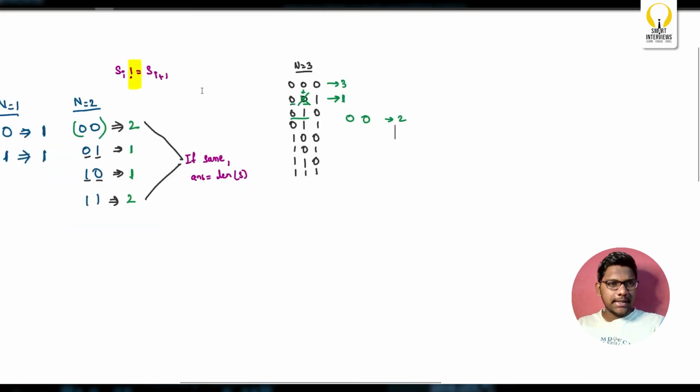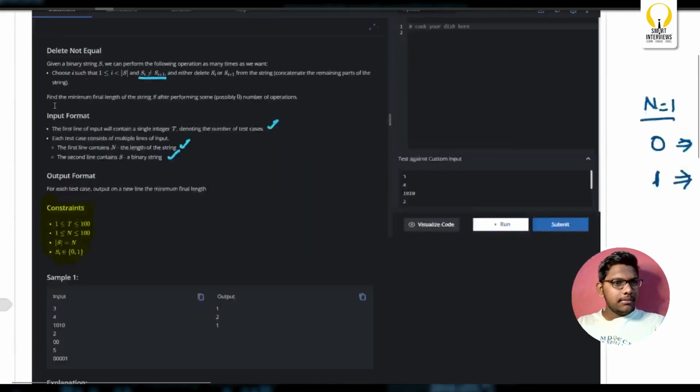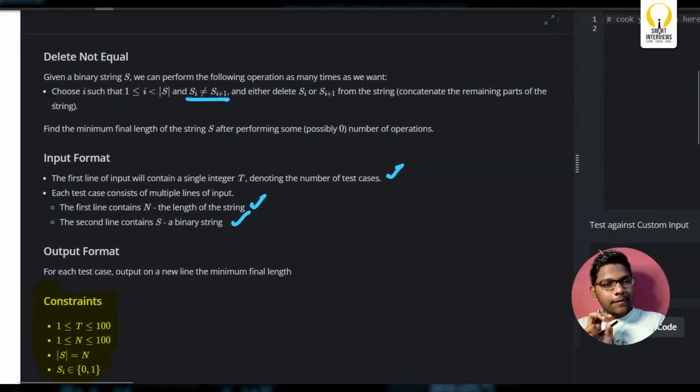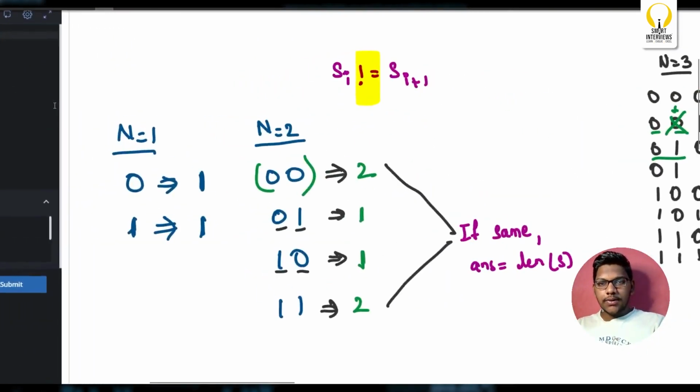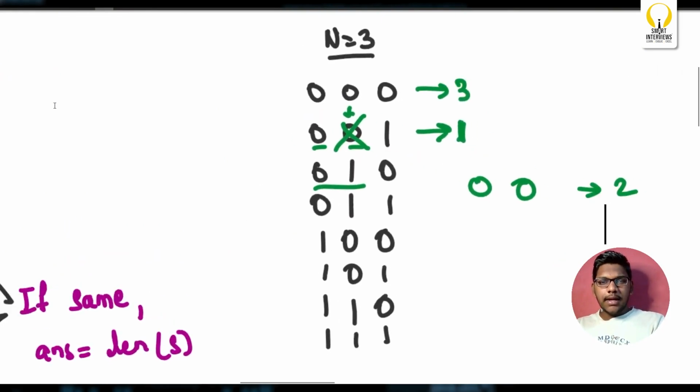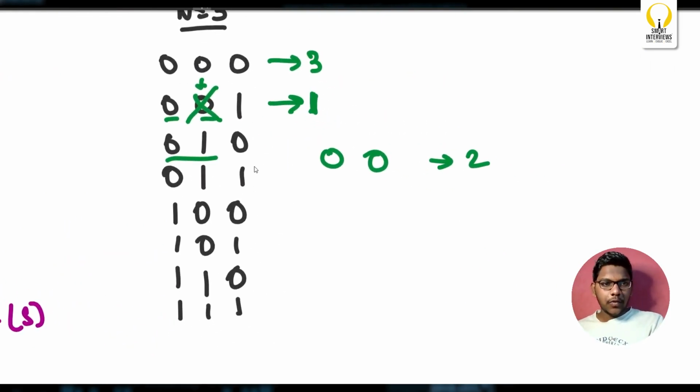The problem statement says that you have to find the minimum final length of string s, so I'll consider the second option, to delete this 0. Previously I deleted 1 and got 0 0. This time I'll delete this 0 so that I'll get 1 0.